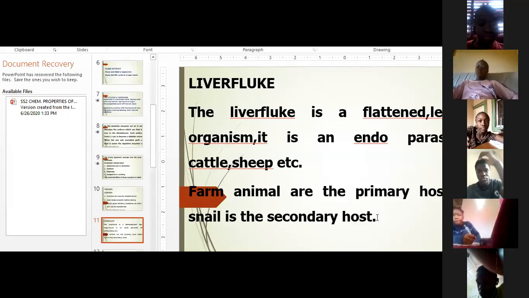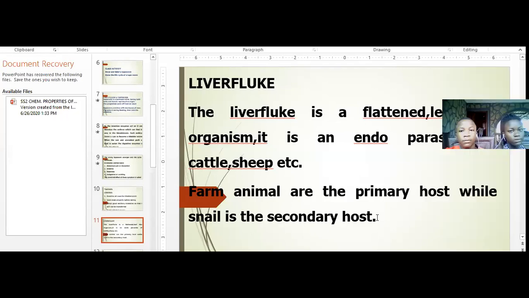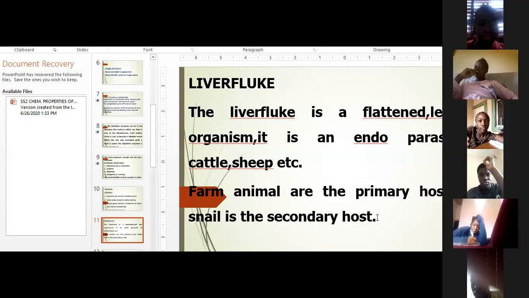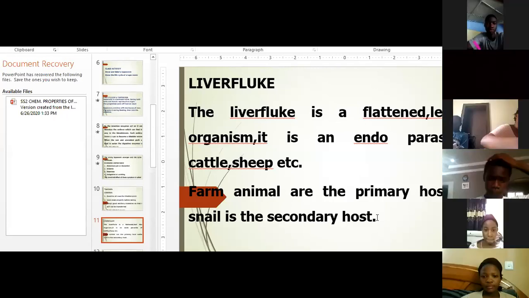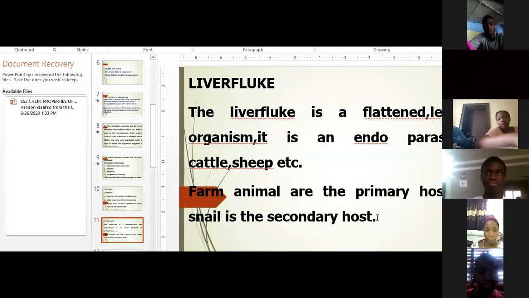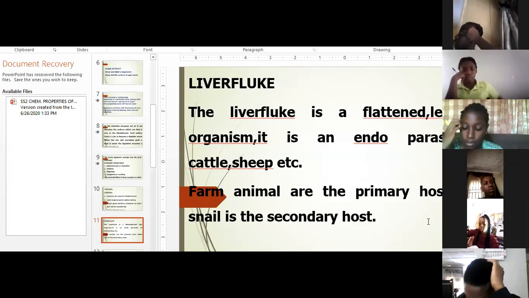Ashilere, can you tell the class what you understand by primary host? The first host. Good. Primary hosts are the first host, while secondary is the other host. Secondary host is the second, either second or third. If the animal lives from the first host to the second or third, the first is usually considered the primary host. But the second, third, and fourth are considered the secondary hosts.